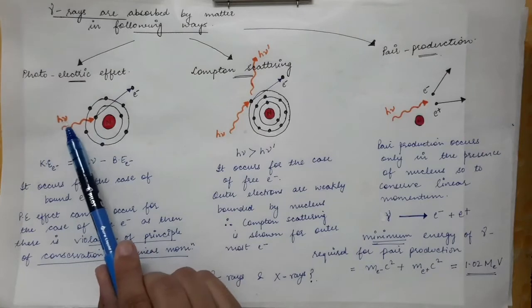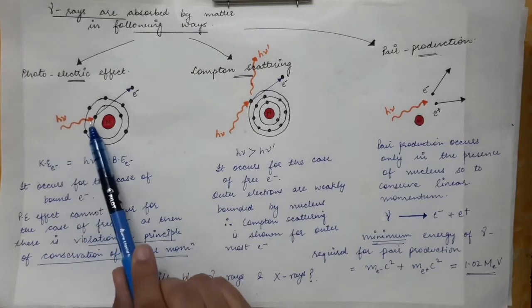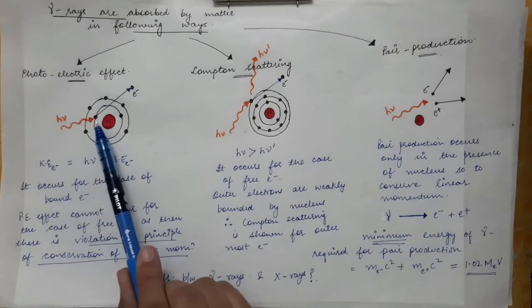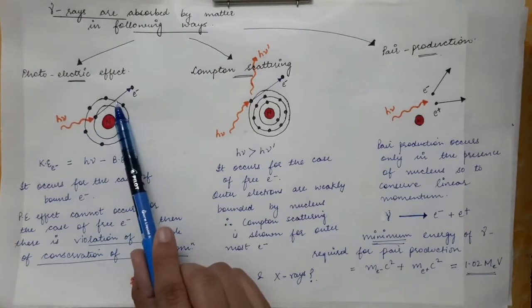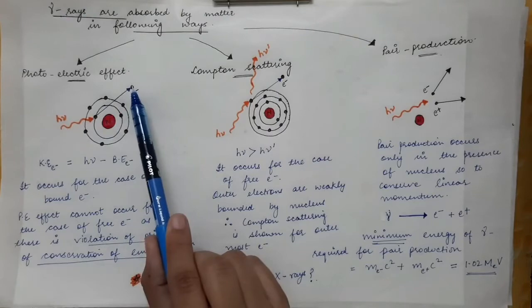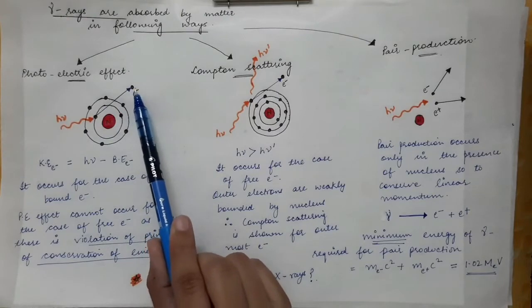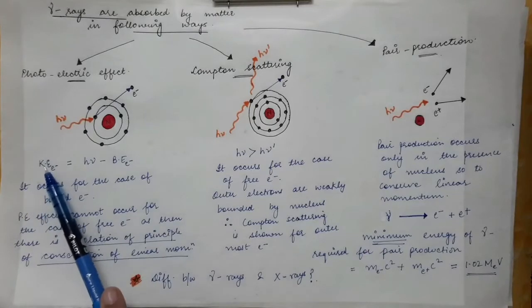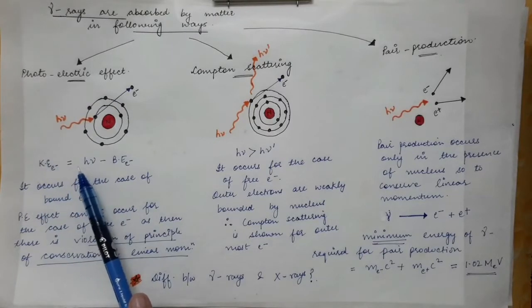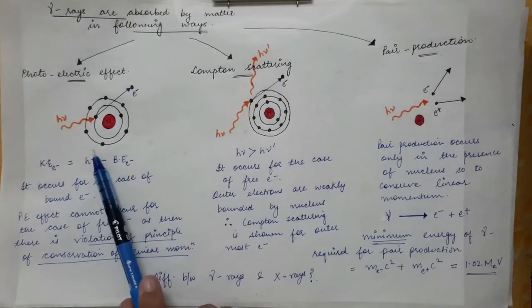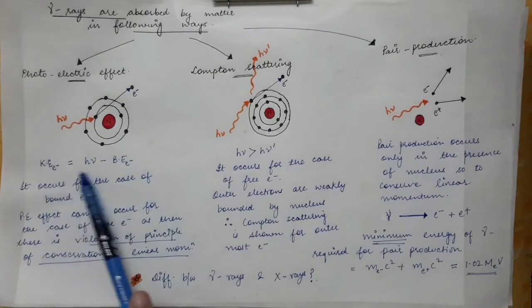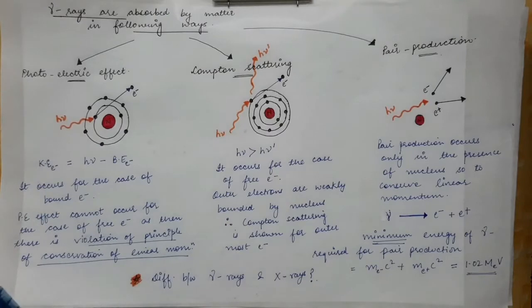So from this energy h nu, which is given by the gamma photon, some part of the energy will be utilized to unbound this electron, and the rest of the energy will be given to the electron as its kinetic energy. So this is what the photoelectric effect is. So the kinetic energy of the electron is equal to the energy of the gamma photon minus the binding energy of the electron. So this is what we have done in the photoelectric effect.